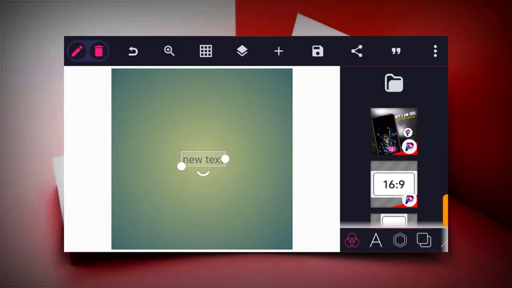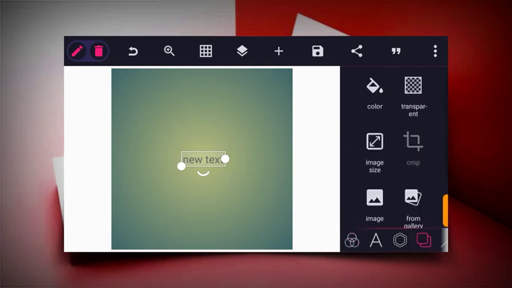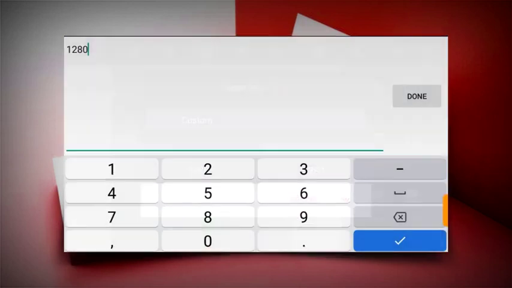So in this tutorial, I will show you guys how to make a beauty and makeup flyer. While making a beauty and makeup flyer, the first thing to consider is your image size. So right now we're going to change this to a flyer size. Just click on this and then click on image size and erase this to 1000.